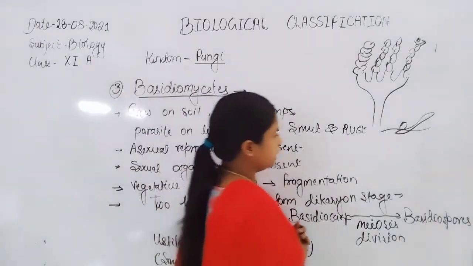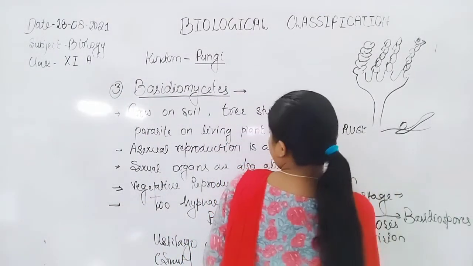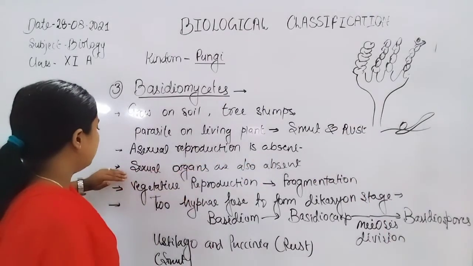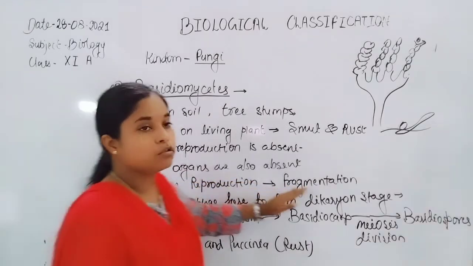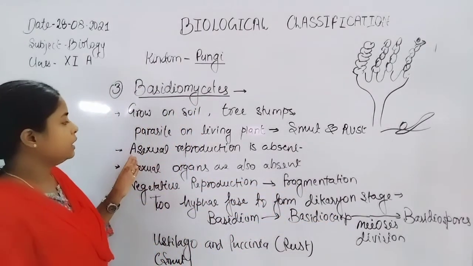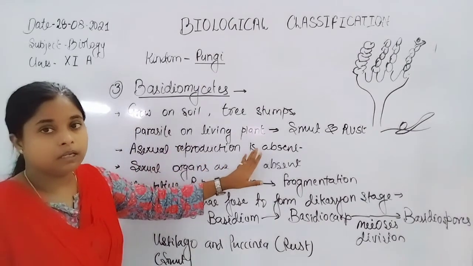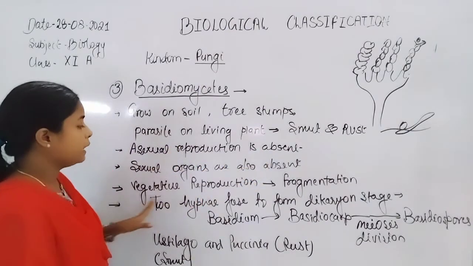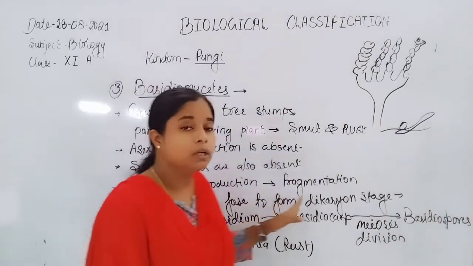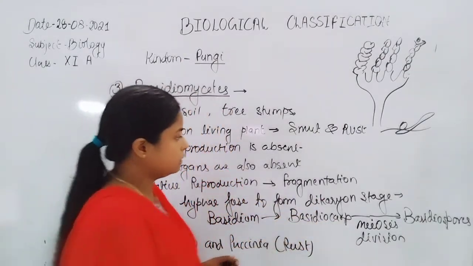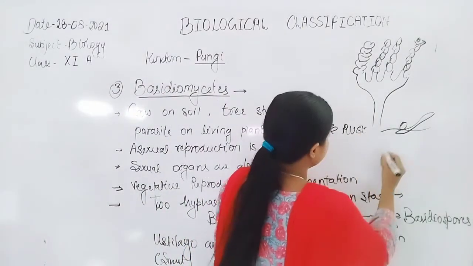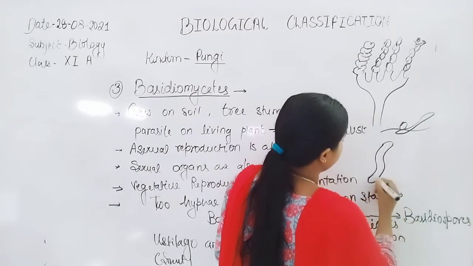What is fragmentation? Here is a hypha, for example.